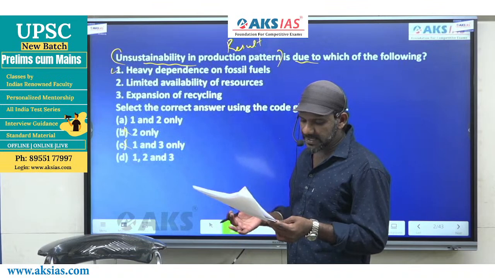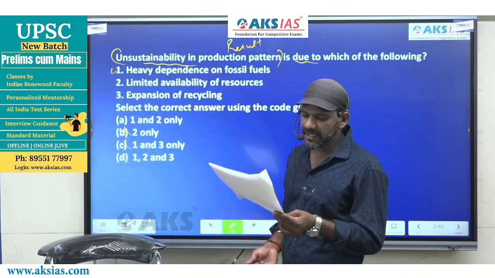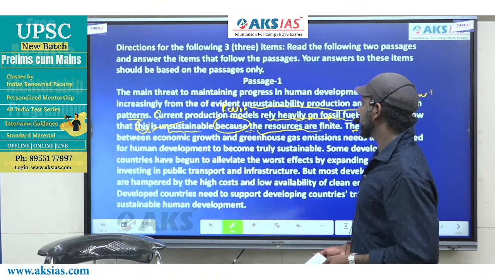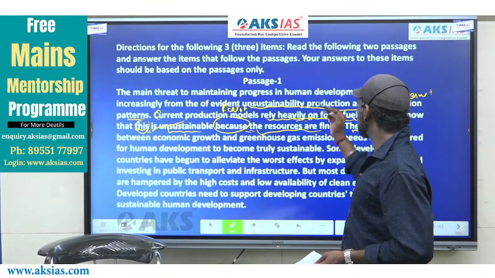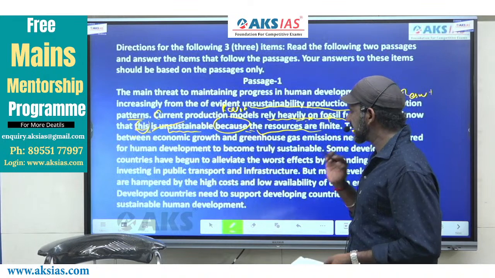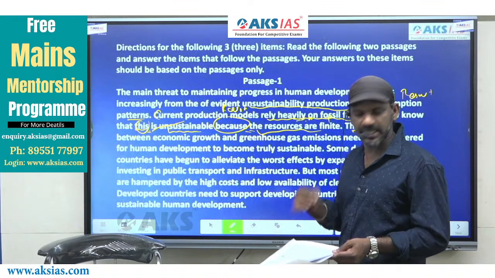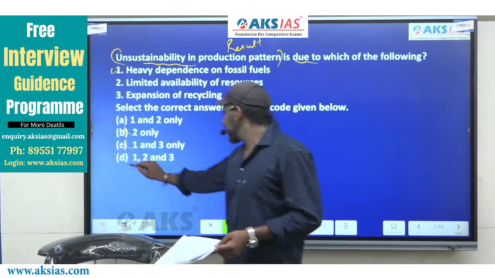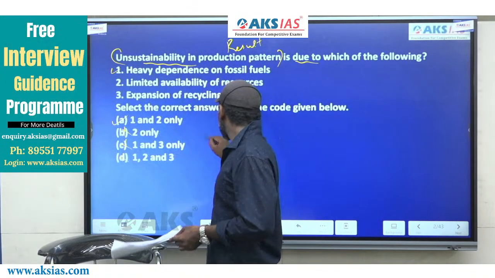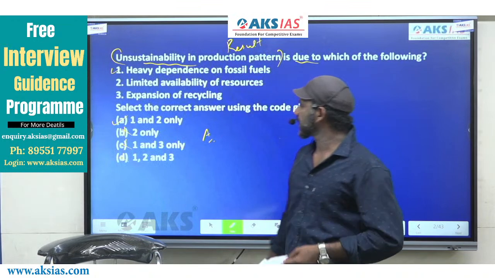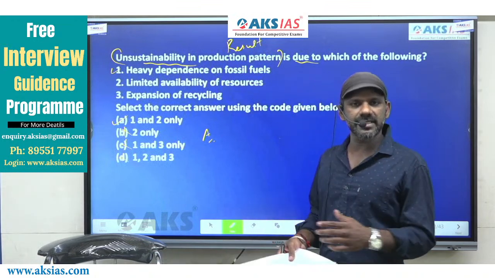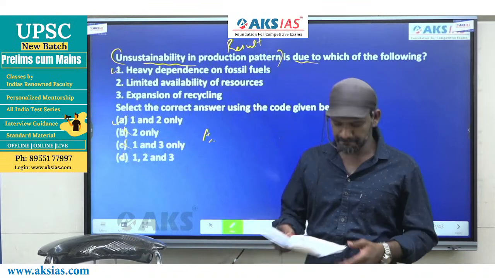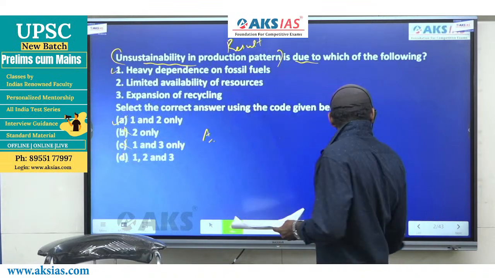Now come to statement 3. Expansion of recycling. Expansion of recycling is nowhere talked about in this sentence or in this sentence, so it cannot be the reason for this result, that is, the answer to this question. Statement 3 must be eliminated. Based on that, D is gone. The answer must be option A. Now you need to understand what exactly the question is asking you to find out. Only then move on to the options. Fine? Come to the next one.